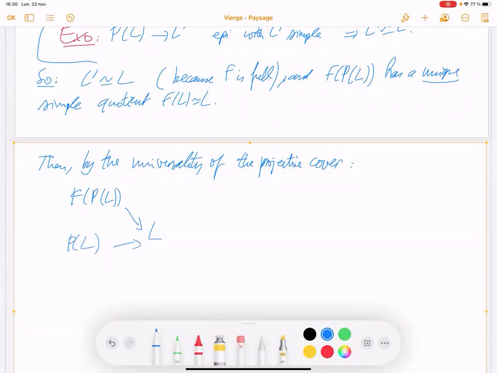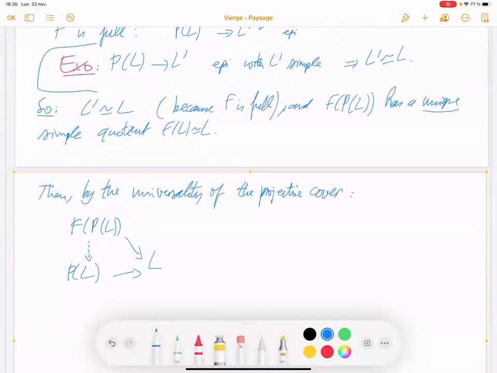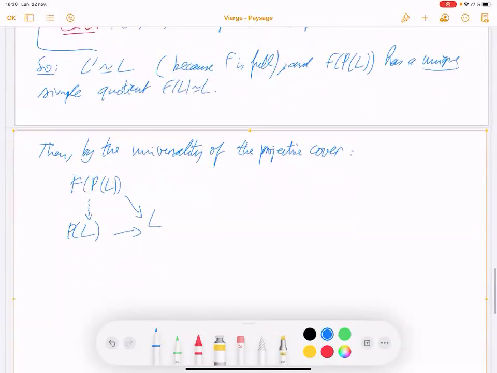So you should have something like that. So there exists an epimorphism from FPL to PL.